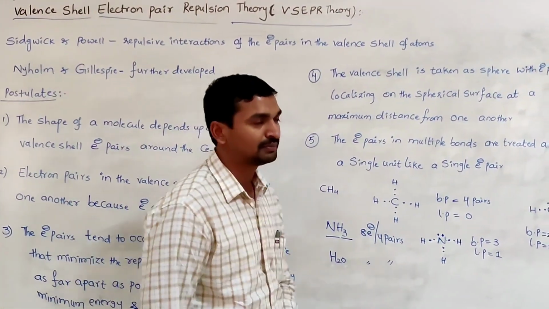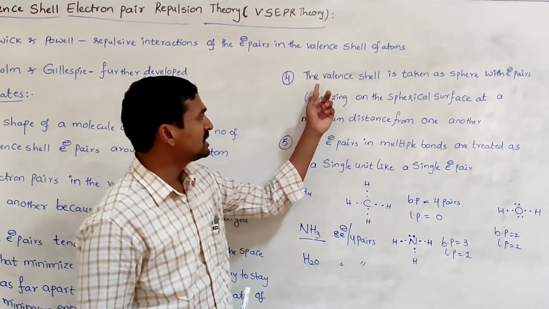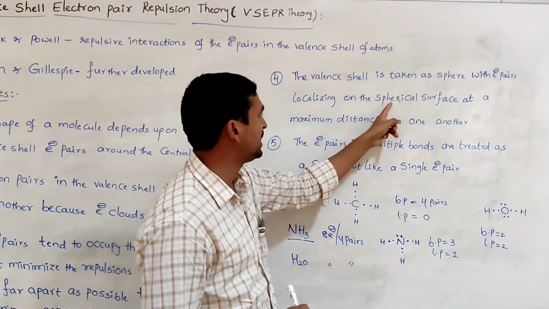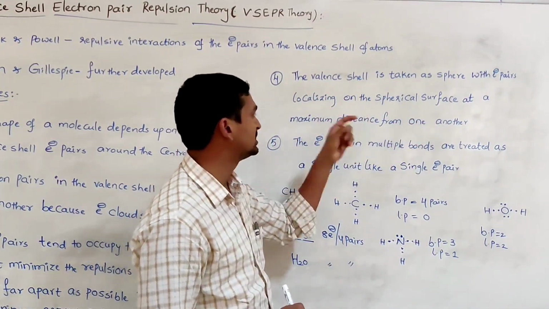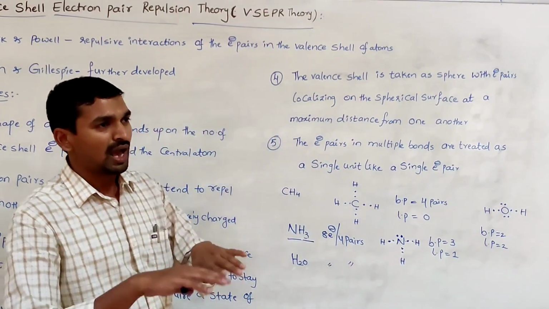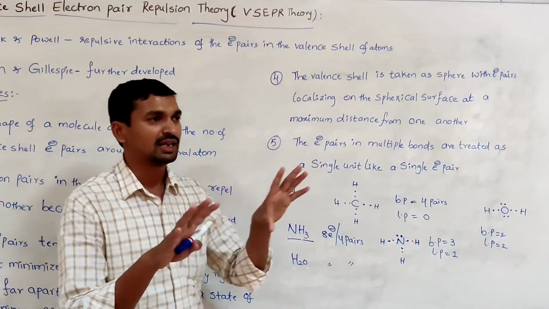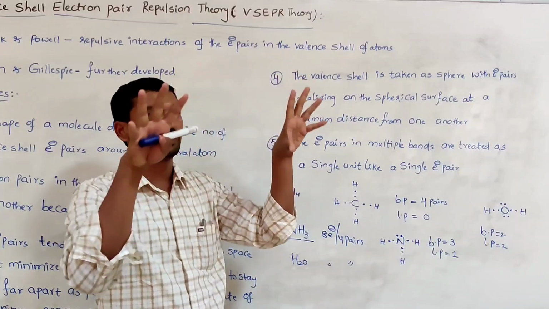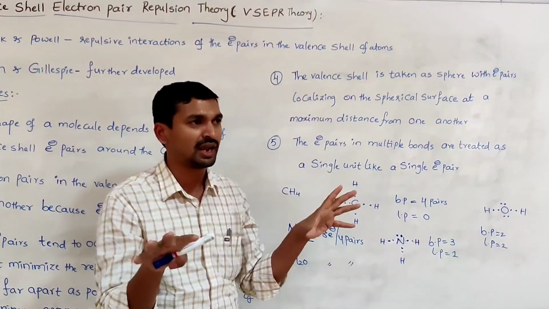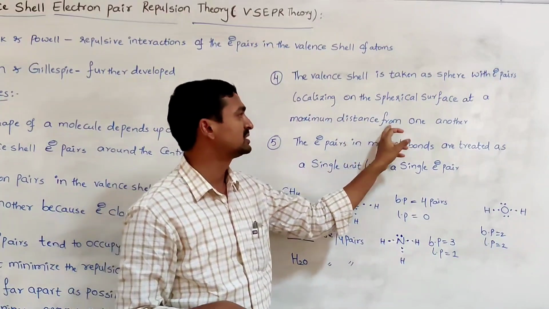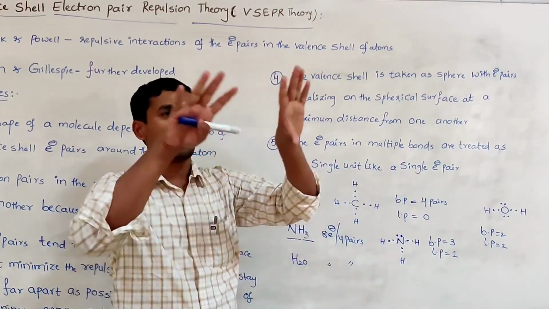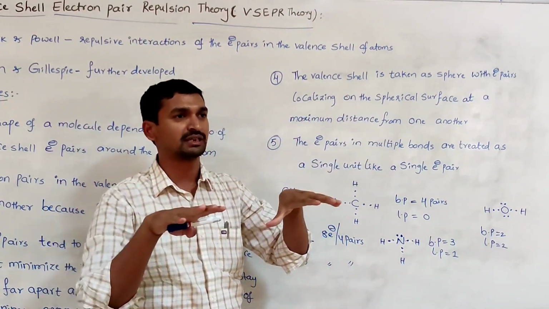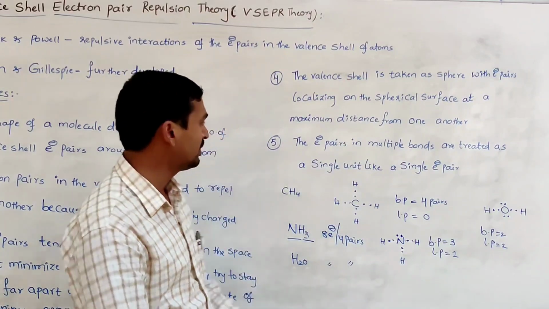And the fourth postulate: suppose the valence shell is taken as a sphere, with the electron pairs localized on the spherical surface at a maximum distance from one another. So around the central atom, that valence shell is considered a sphere. On that sphere, these electron pairs are present. How are they present? By maintaining the maximum distance from one another.